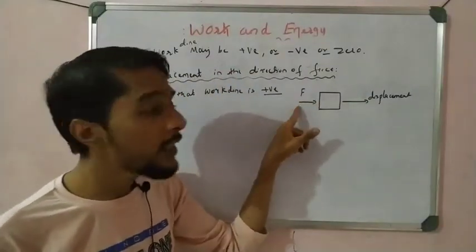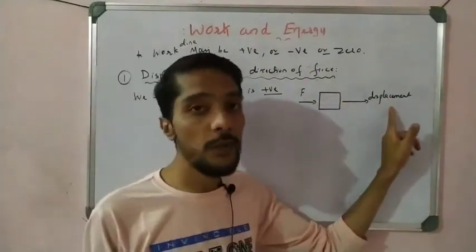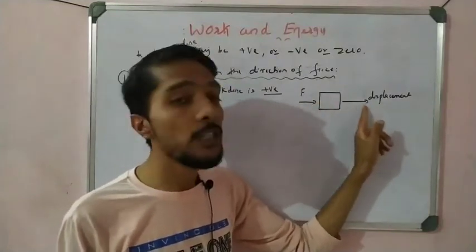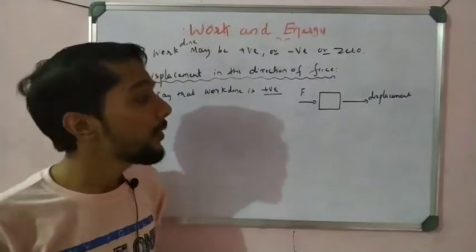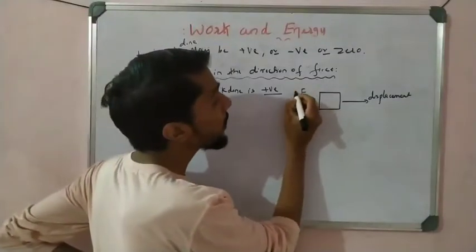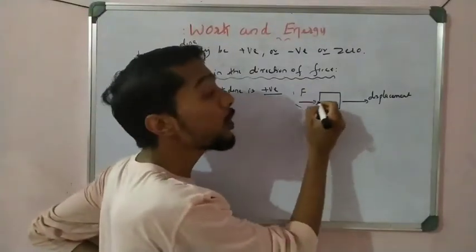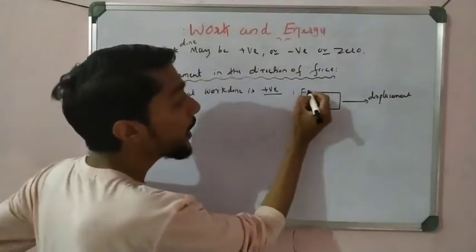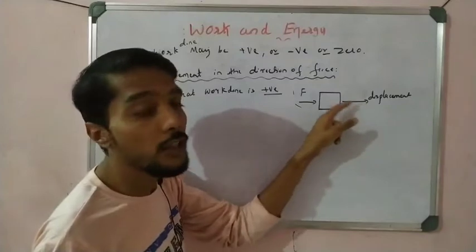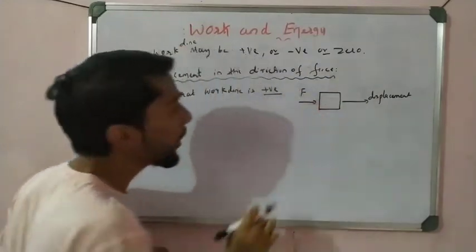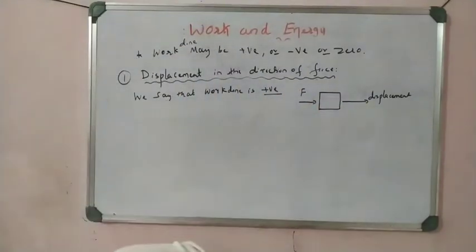What is the direction of force? That is also the direction of displacement. Means the force and the displacement have the same direction, then we say that the work done is positive. Now we say that this force has done which type of work? Positive work. This force did positive work. Why? Because the force direction and the displacement direction are both the same here. That is very important, you have to remember.